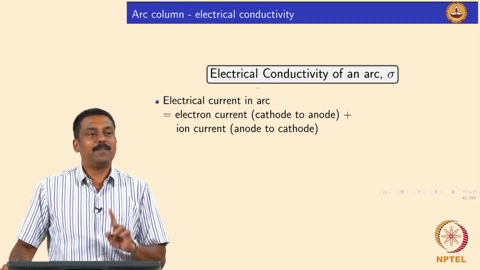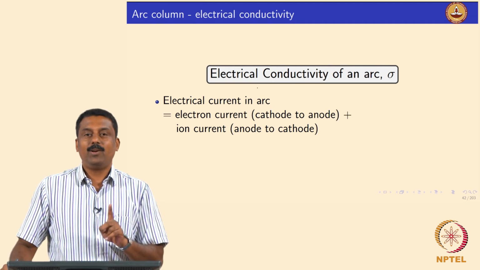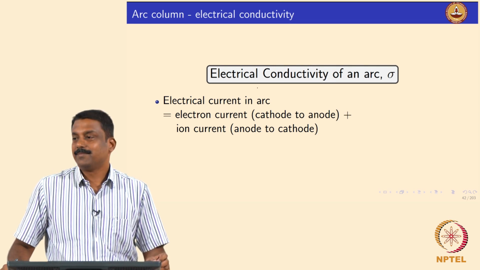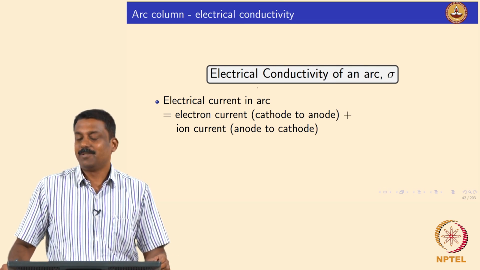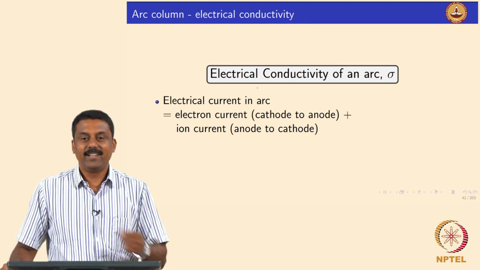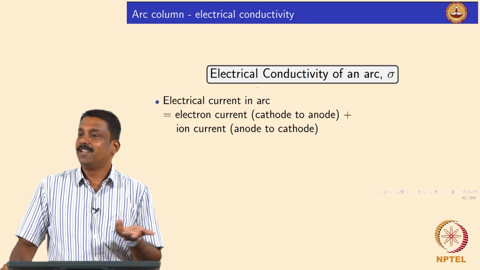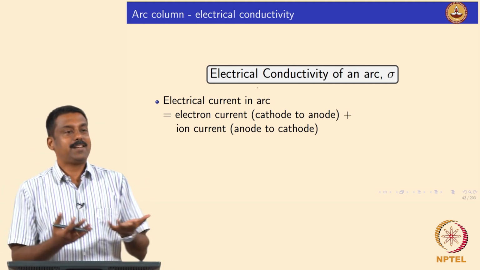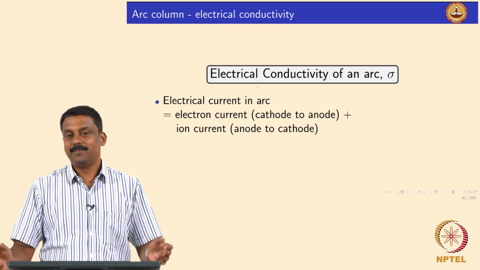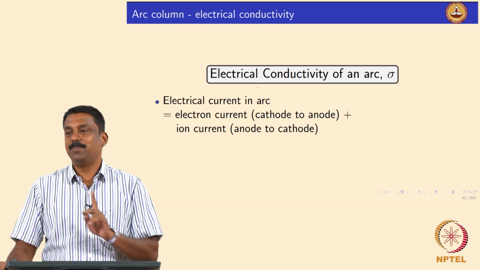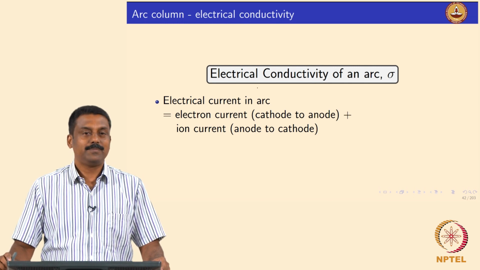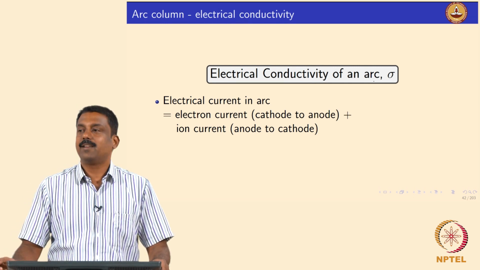So, it is possible from the fundamental physics to calculate an electrical resistance of an arc. It is very simple. So, once you know that, we can calculate obviously the heat, and then we can balance it with conduction, convection and radiation. Okay, I am going to show you a very simple derivation of how we can calculate the electrical conductivity of an arc.